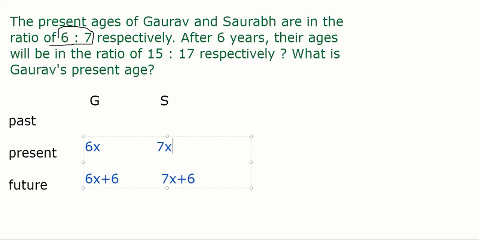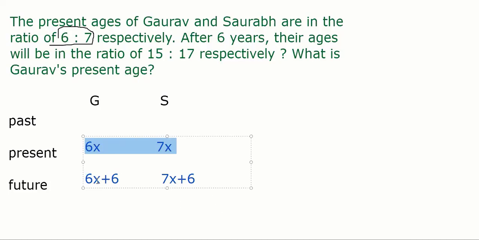Tell me, Meghna, if I asked you the same question, that Gaurav is 6x today, what was his age 3 years ago? So what will you say? 3 years ago, then minus 3. That's it. 6x minus 3, correct? Yes. That is the way we solve the equation.